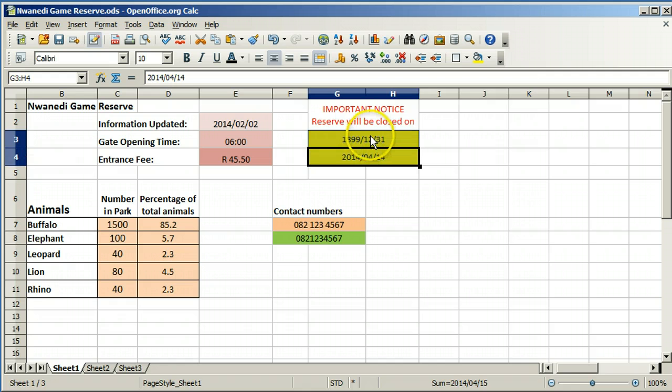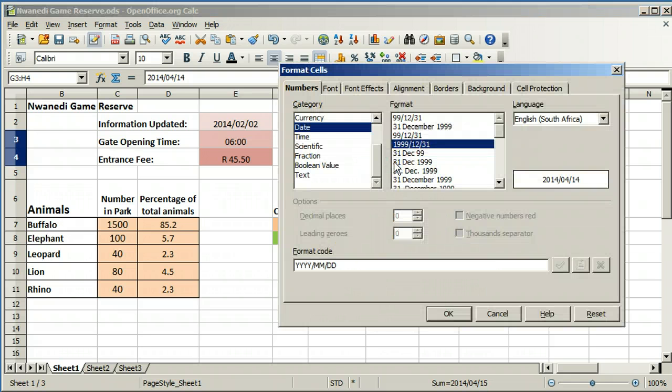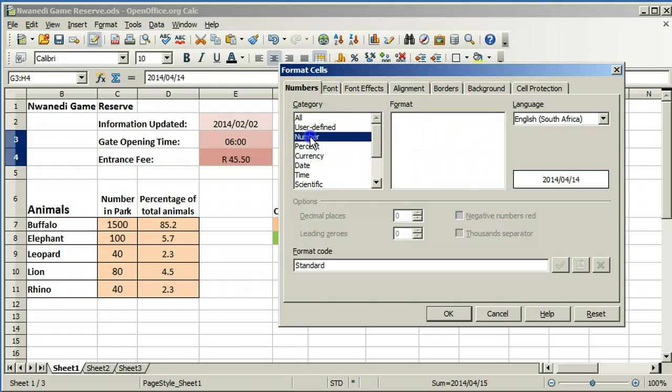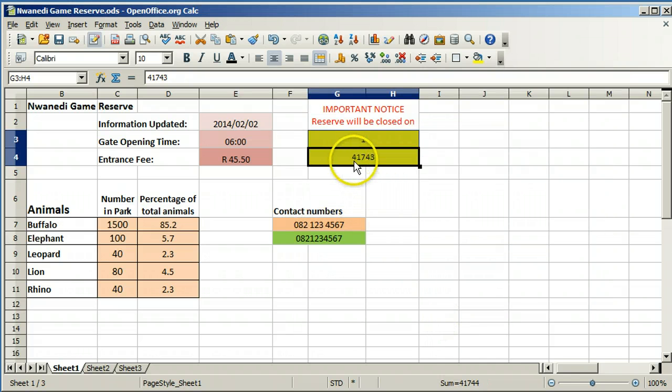Select both cells, right-click, select Format Cells. Change this to the number format and to standard number format. This is the number of days that has elapsed since day number 1. Click on Undo twice to restore the data. Remember that dates are stored as a number of days.